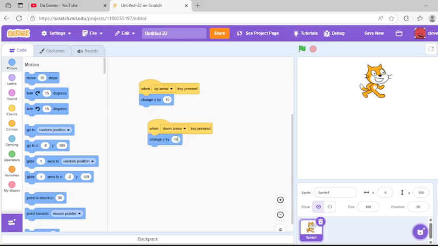Anyway, sorry for the silence. But we can always create down arrow. We're going to change Y by -10. Now, if we start the project, also, sorry, I didn't mention this, the green flag button is the go for this project. We can go up and down. See? Gotta move fast. Though this movement feels very choppy, but, you know, it's pretty good.